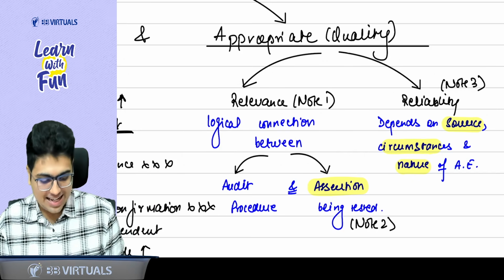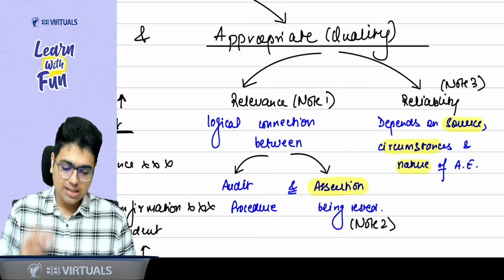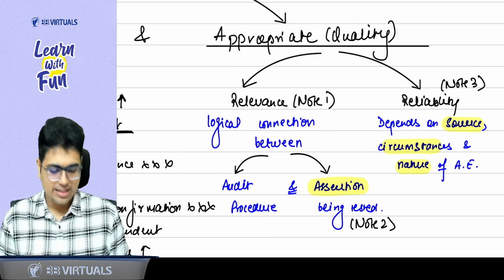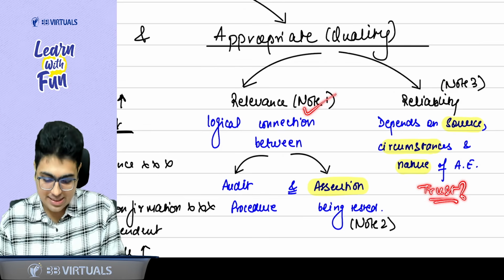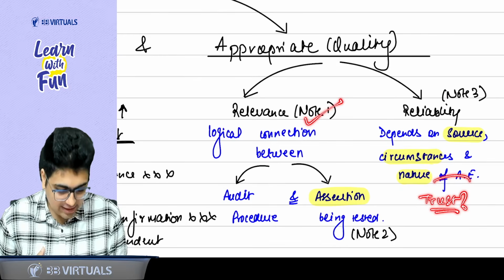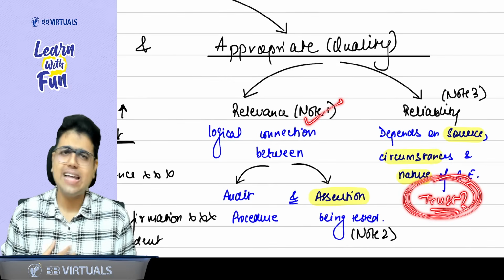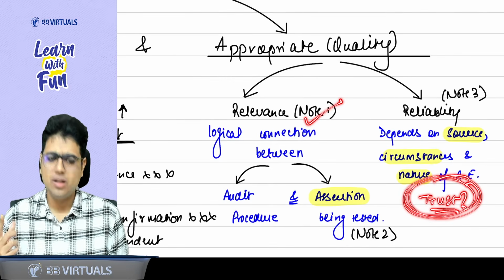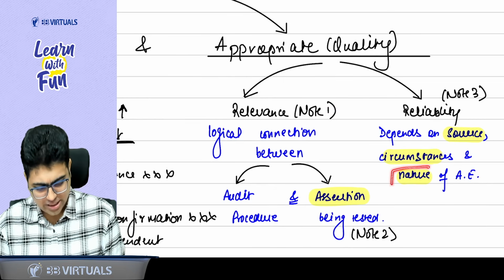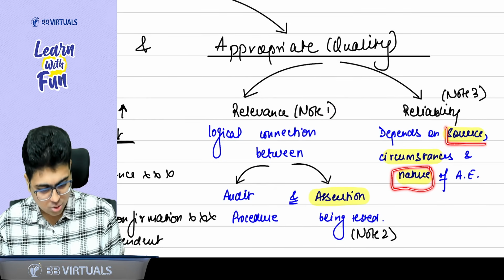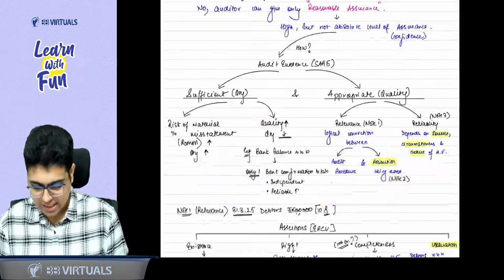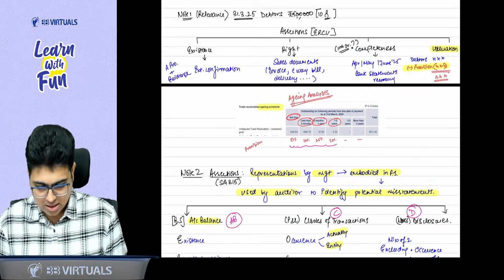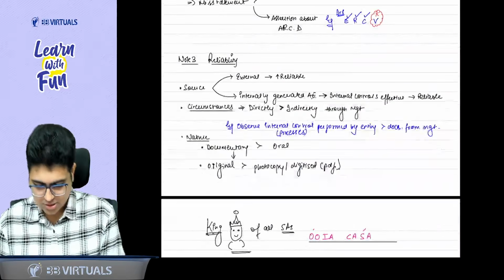Yes, sir. Now let's talk about reliability. See, reliability means can I trust the evidence? Evidence is relevant, but can I trust that evidence or not? That depends on reliability. Now, sir, that reliability depends on the nature of evidence, source of evidence, and circumstances in which it has been obtained. Let's understand the nature, source, and circumstances.